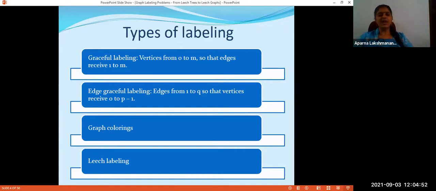Moving to types of graph labeling. The well-known one is graceful labeling. In graceful labeling, it's basically a vertex labeling with some specific property. The next best known one is edge graceful labeling. Here, we will be assigning values to edges. I'll give you the details soon.